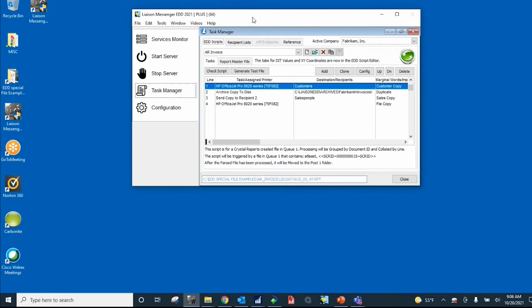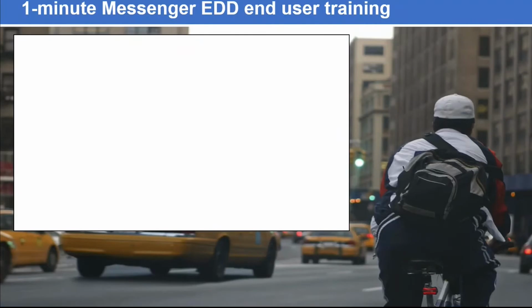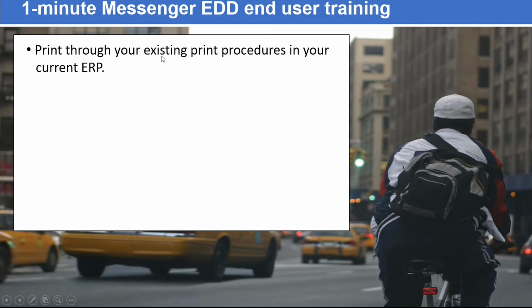Before we get into the Messenger server, which really all the demo will be in the Messenger server, I'm going to first pull up a quick PowerPoint slide here and give you a minute training session from an end user perspective. The end user is the person that is creating invoices in Business Central, orders, statements, whatever is going to run through Messenger. That individual has two functions when it comes to Messenger. One is they print through the existing print procedure in Business Central. Messenger is using the print to email function to get documents to the Messenger server, which I'll explain a little bit more in a few minutes.